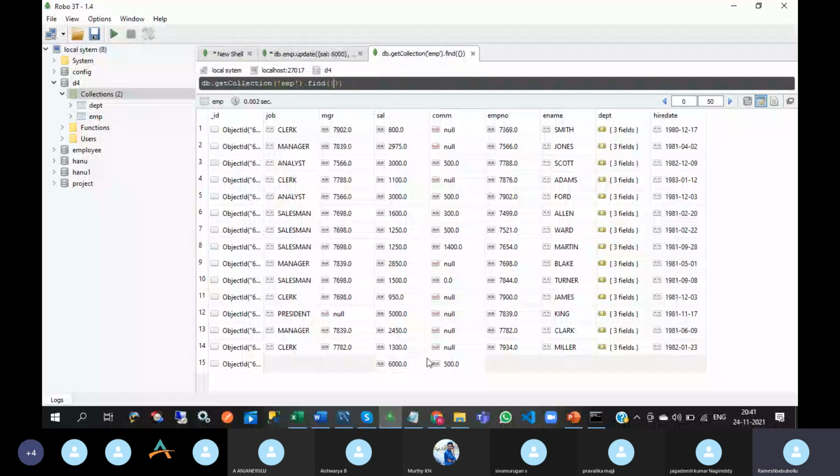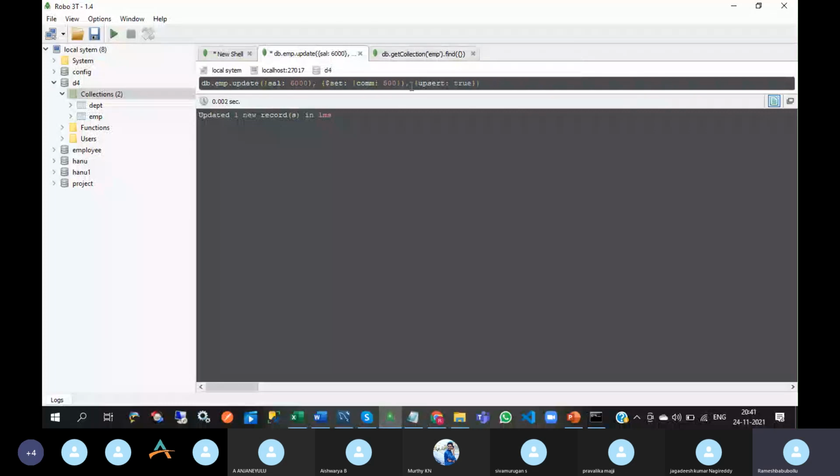6,000 is inserted. That means if you use upsert in update, it will check whether that particular salary value exists in the collection or not. If it exists, it will update based on the salary. If it does not exist, it will insert a new document.